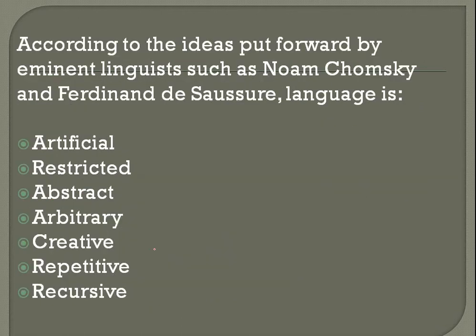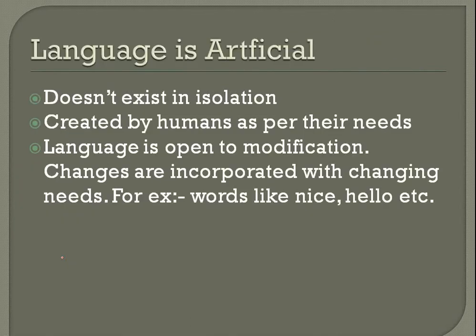So, moving forward, according to the ideas put forward by eminent linguists such as Noam Chomsky and Ferdinand de Saussure, language is artificial, restricted, abstract, arbitrary, creative, repetitive, and recursive. We will discuss all of them one by one. First of all, language is artificial. As I told you, it does not exist in isolation.